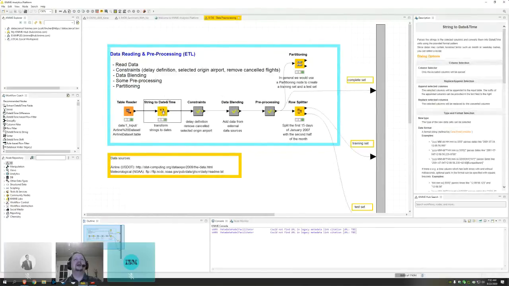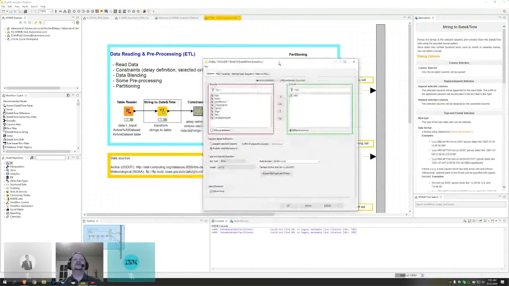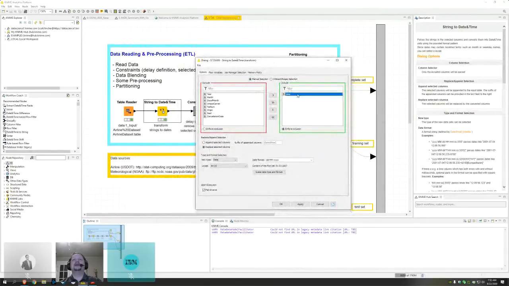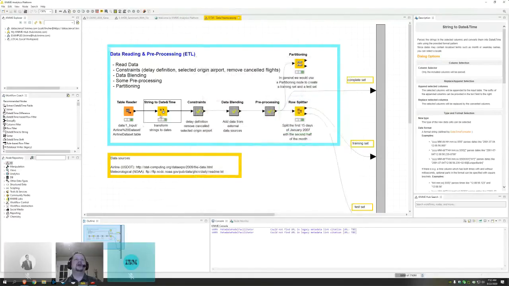If I look at the configuration of this node, since it's doing something different, the configuration is going to look different too. In this case, I'm taking my date here that's in string form. I want to convert it to a date and time so I can do some other extractions on it later. I tell KNIME, here's what the format is. I execute the node and run it, and then I can look at my results.